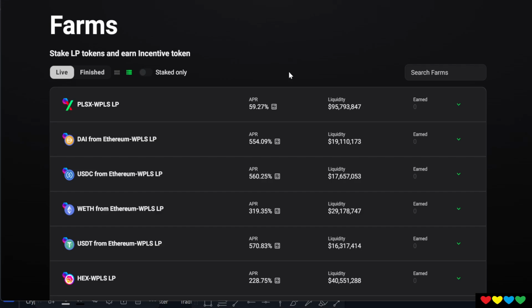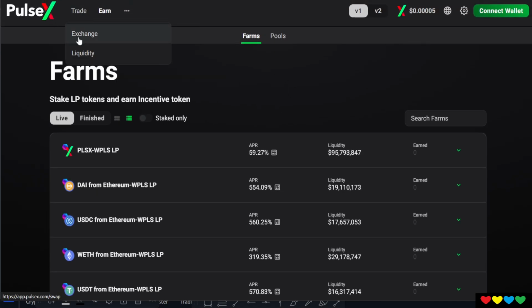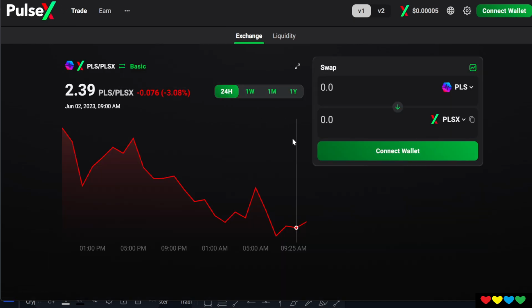When it comes to these farms, to provide liquidity, so when people come and buy, see this exchange part? When you go to exchange, so if you want to go and buy the token, you got to buy it off somebody. You have to buy it off the supermarket shelf. If you want to buy tomatoes, somebody has to leave tomatoes on the shelf for you so you can make your salad with cucumbers, okay? Now, when you provide liquidity, you are the supermarket shelf and people come and pay you money for it. But there's a risk. If you need your tomatoes and cucumbers next week, there's a risk that there's a tomato shortage and everybody takes the tomatoes off. You're like, oh man, I've only got cucumbers, got no tomatoes. I can't make my beautiful bruschetta. I can't make any of that for my guests.